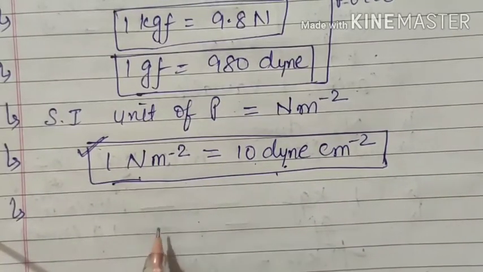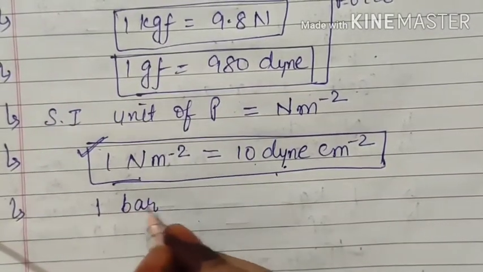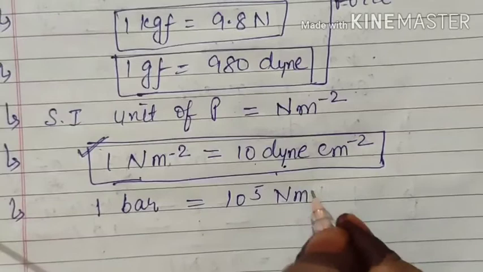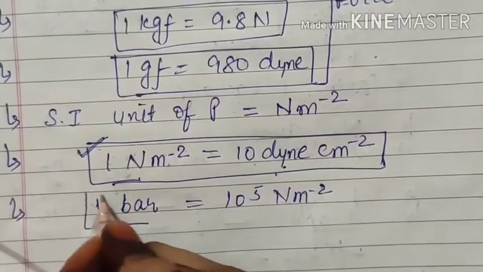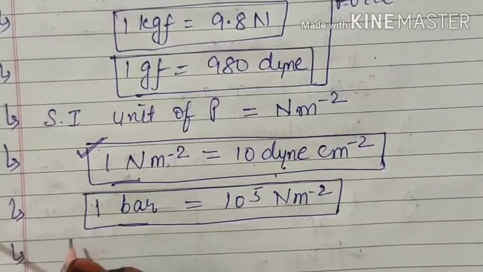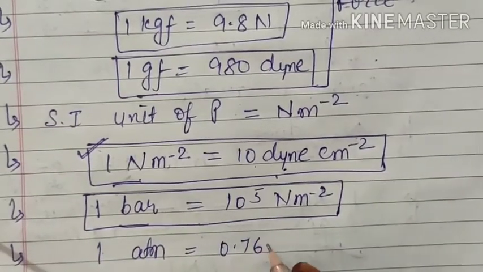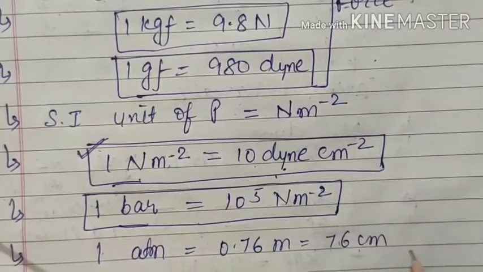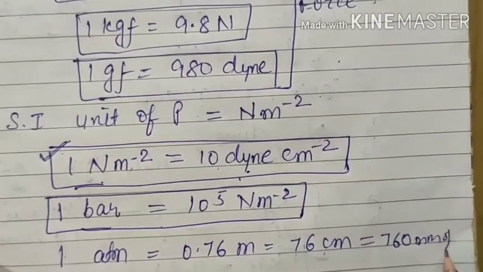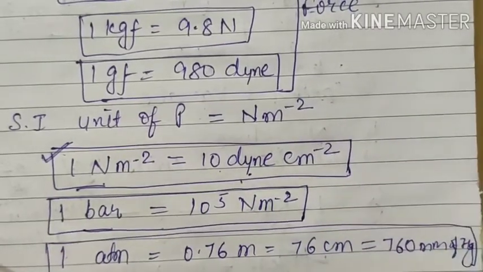Some more units of pressure are used, that means except Pascal we also have some other units. The first is 1 bar, which is equal to 10 raised to power 5 Newton per meter square, your same SI unit. Similarly, 1 atmospheric pressure is equal to 0.76 meter, or 76 centimeter, or 760 millimeter of Hg. You have learnt about this in smaller classes.